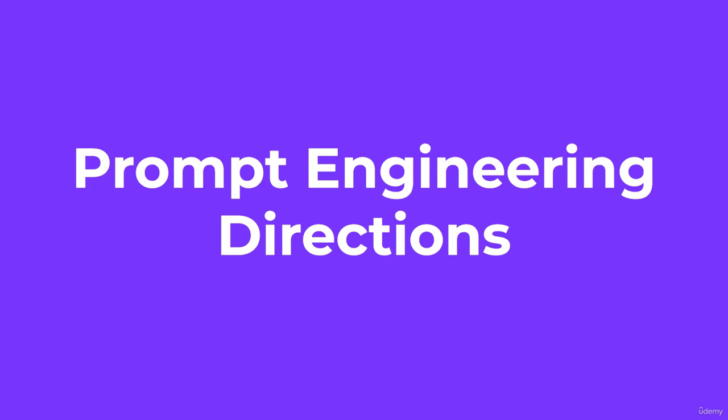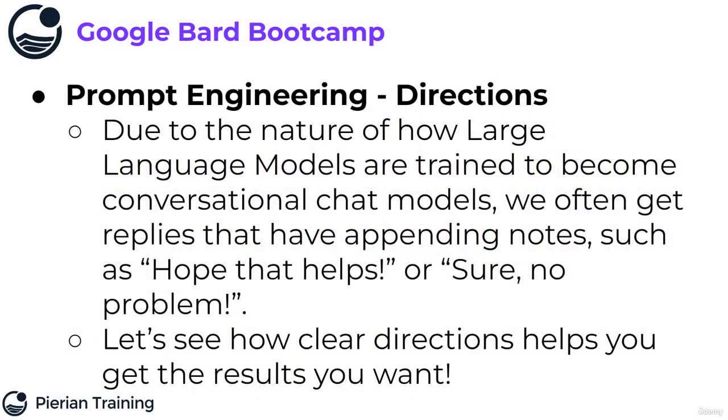Welcome everyone to this lecture on prompt engineering that we're going to call directions. So what do we mean by directions? Well, due to the nature of how large language models are trained to become conversational chat models, such as Google Bard, we often get replies that have appending notes. You've probably already seen this yourself, where it says something like, hey, hope that helps. Let me know if you have any other questions. Or sometimes it's a prefix like, sure, no problem, and then it gives you the result you want.